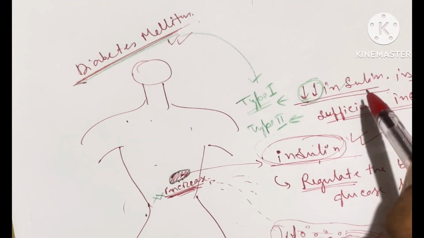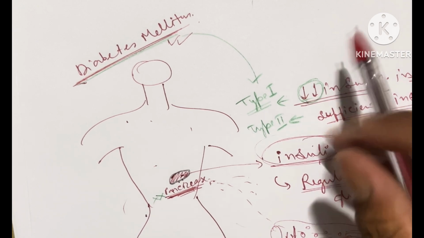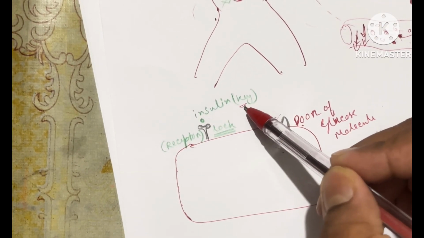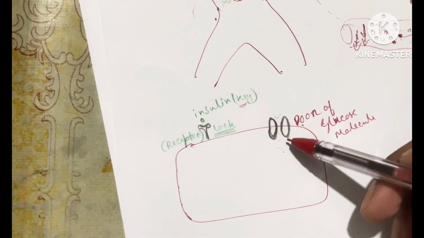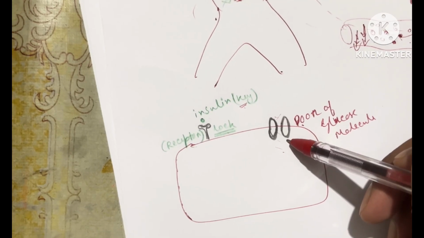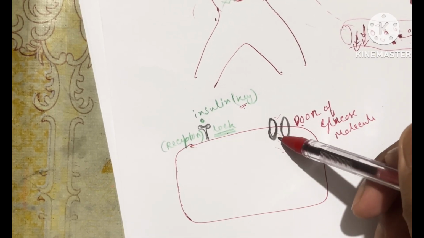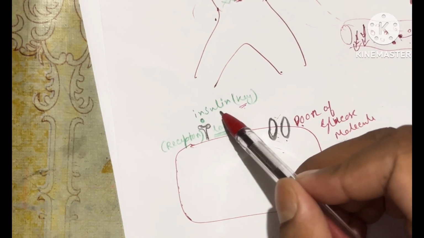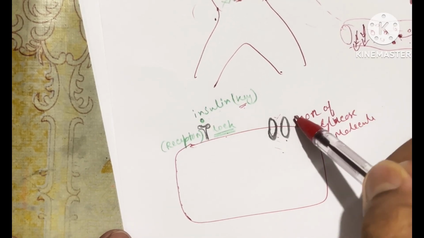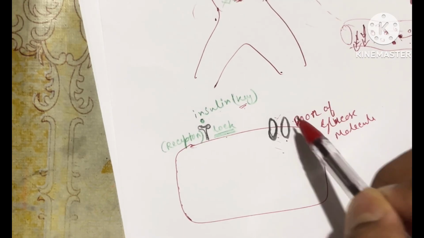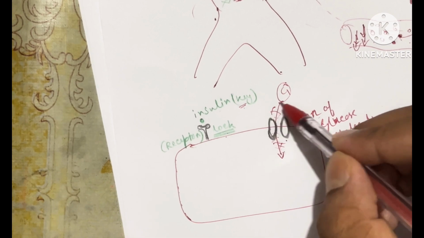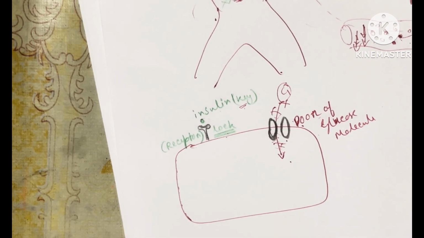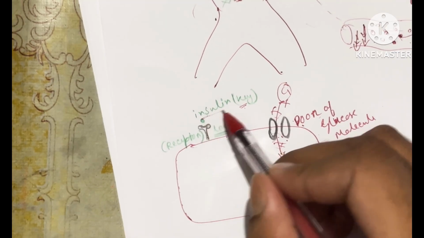The thing is, in type 1 diabetes, if there is no insulin present in the blood, then there will be no key. If there is no key, then the lock will not open, and these doors will remain closed. It is a different type of lock; the lock is far away from the door. So if there is no insulin, the lock will remain closed and this door will remain closed. If the door is closed, then the glucose molecule will not be able to enter the cell. This is type 1, where there is no insulin present.